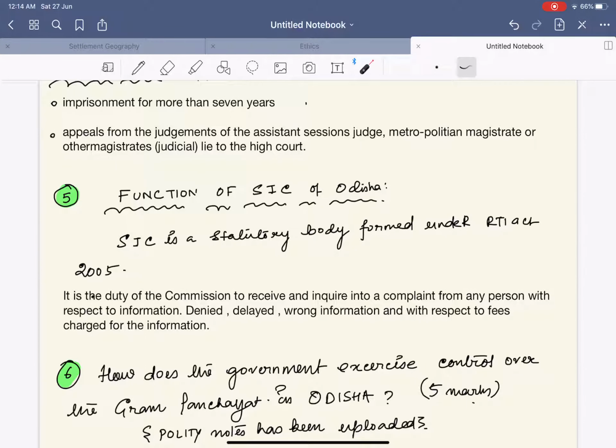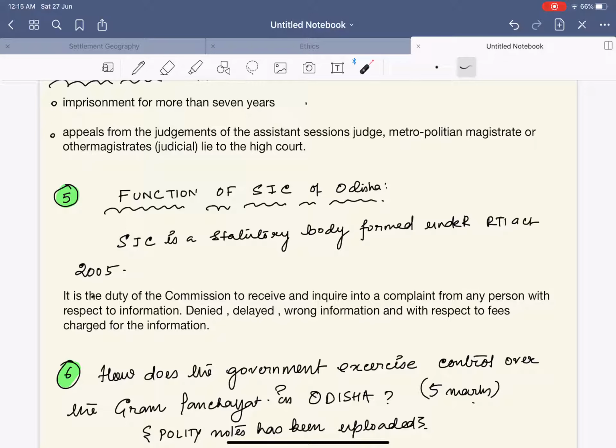Next, this is basically a 5 markers question. I was not discussing the 5 markers questions, given that I thought most of you would be able to write them and shorten the words, but I saw that most of you are completely extending your words and crossing the word limits. That will not do. See, what is the function of the State Information Commission? Basically, I started by saying that the State Information Commission is a statutory body formed under the RTI Act of 2005. For the State Information Commission of Odisha, you do not need to read any other polity book of Odisha. Your Lakshmikant is enough.